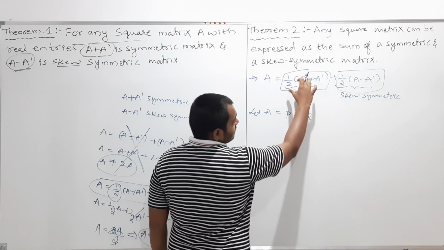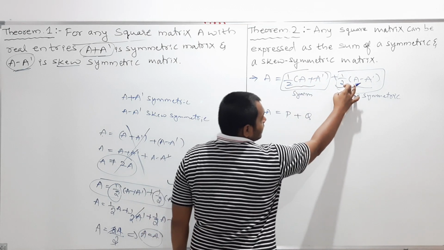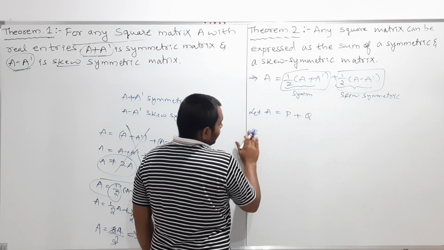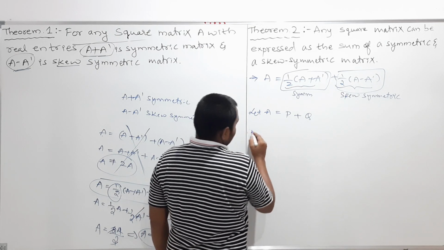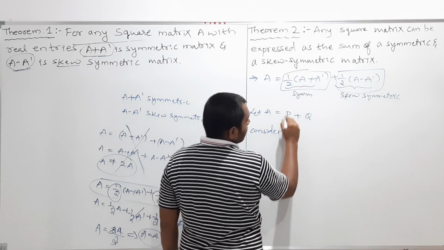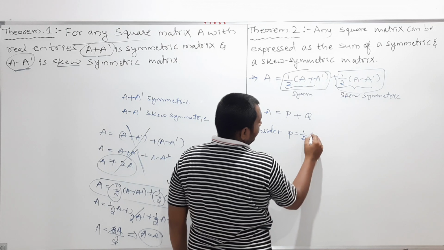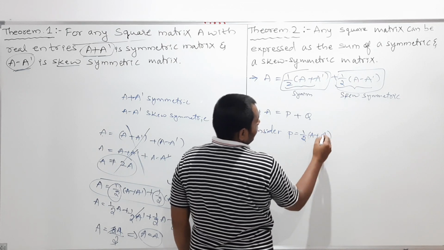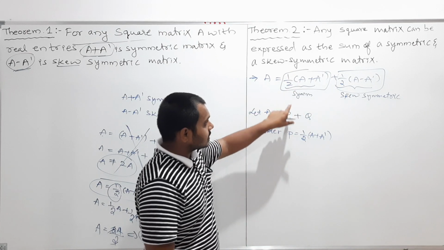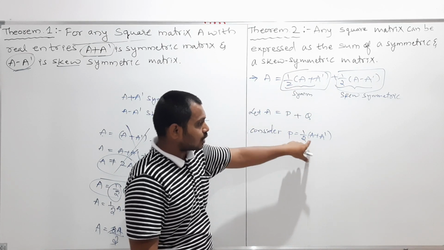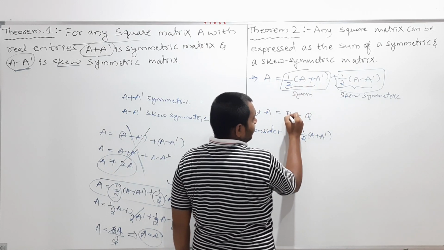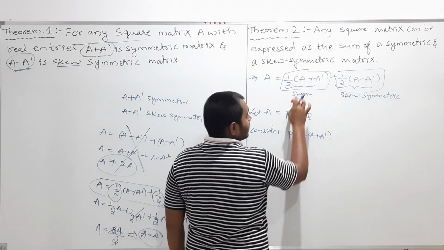So if I call this P and this Q, let us consider P is equal to half into (A plus A dash). Now we should show, my dear students, that this is symmetric. That is, let us take P as half into (A plus A transpose), and I should show that this P is symmetric.